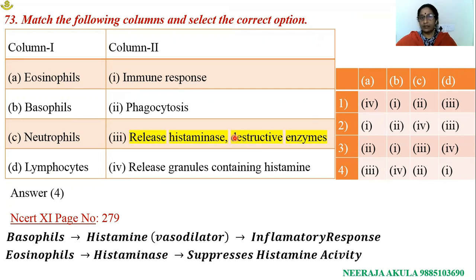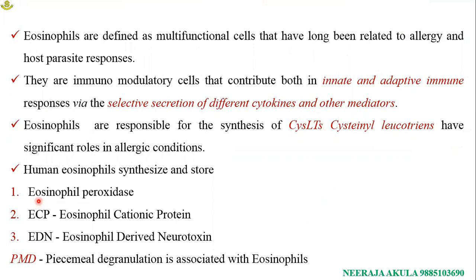Eosinophils are also involved in the release of destructive enzymes. So they are responsible for release of leukotrienes, which are responsible for removal of pathogens. Now let us see a little bit related to the destructive enzymes.